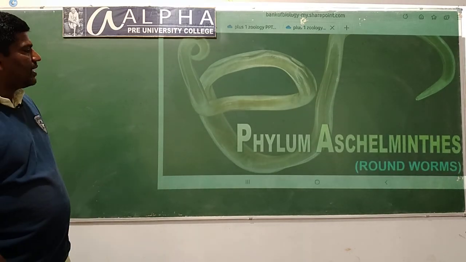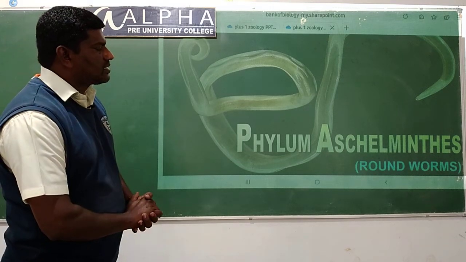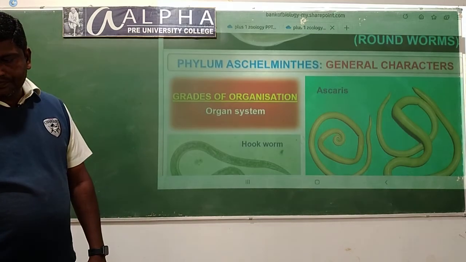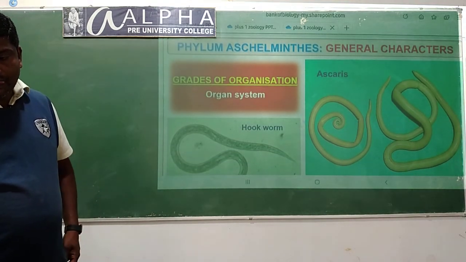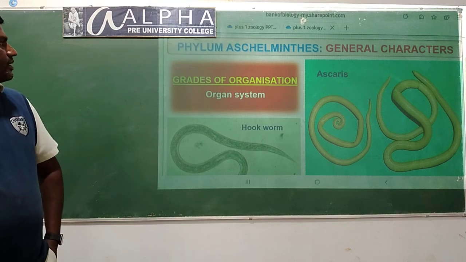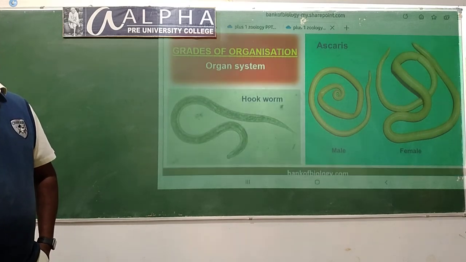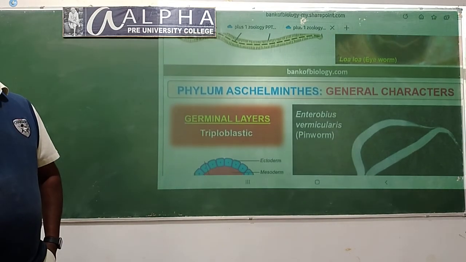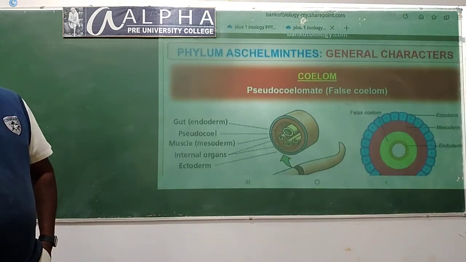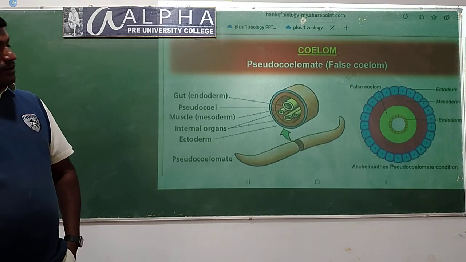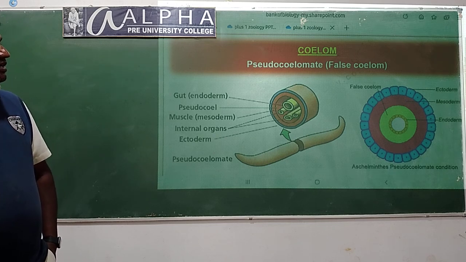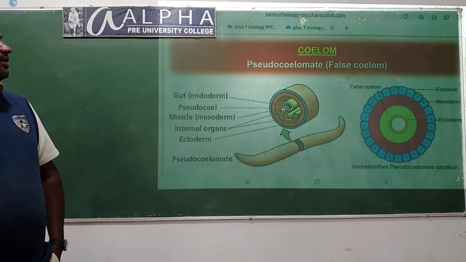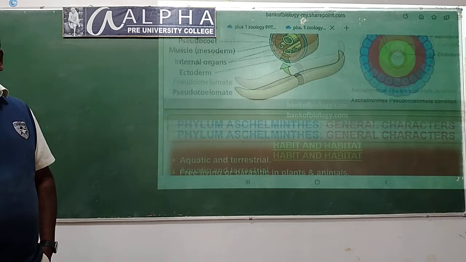The next phylum is Aschelminthes, commonly called roundworms, Ascaris lumbricoides. General characteristics: the grade of organization, organ system level organization. They are bilaterally symmetrical. Triploblastic, consisting of three germ layers. Pseudocoelomate, where the mesoderm has formed many pouch-like structures.